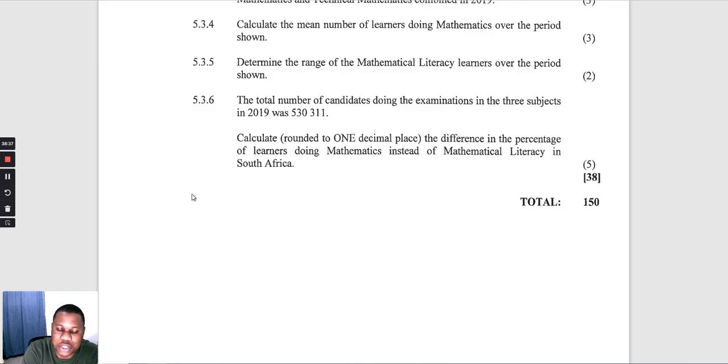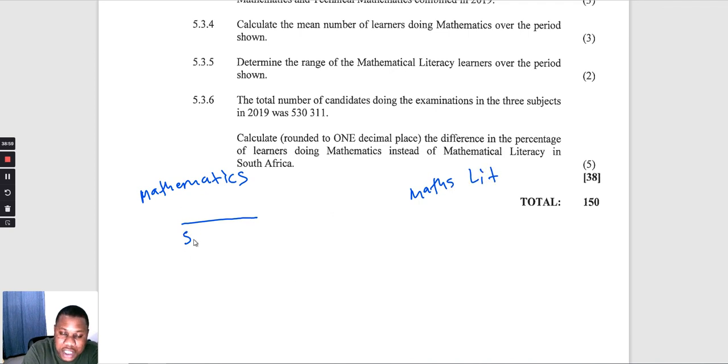So we need to compare the percentage of mathematics and the percentage of mathematical literacy. We take the number of learners doing mathematics and divide by 530,311 multiplied by 100. Even maths lit, we divide by 530,311 multiplied by 100.